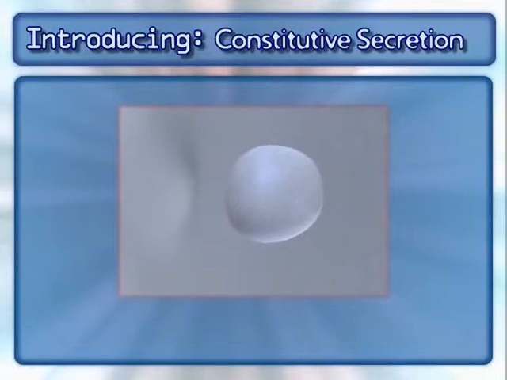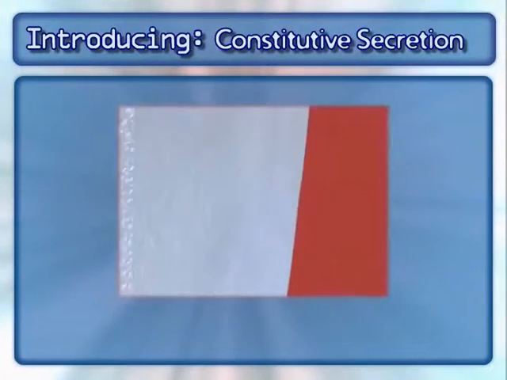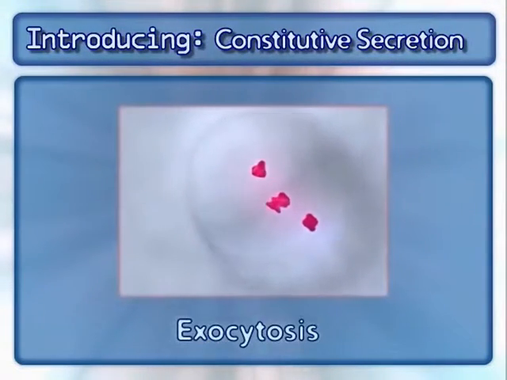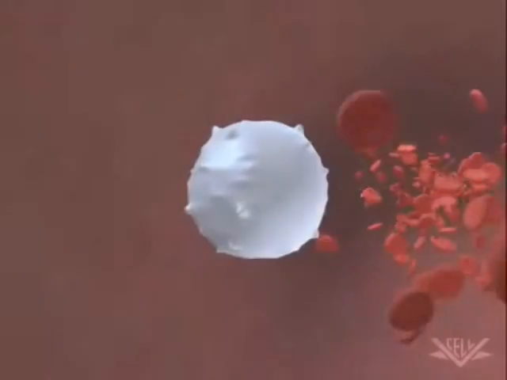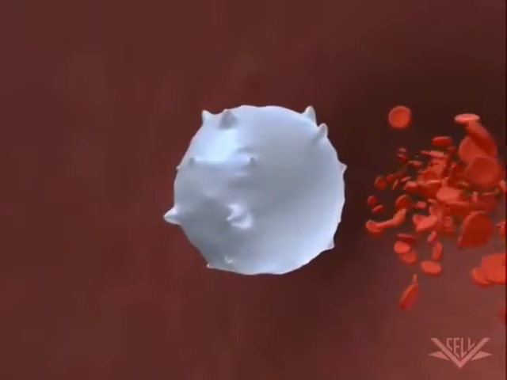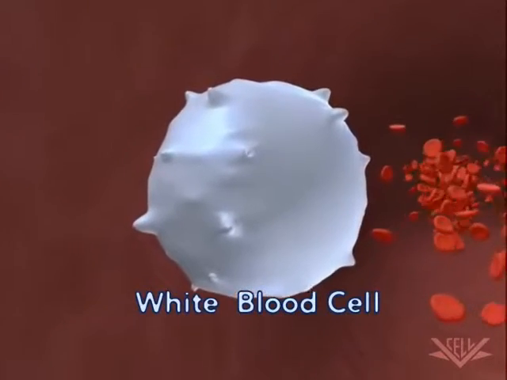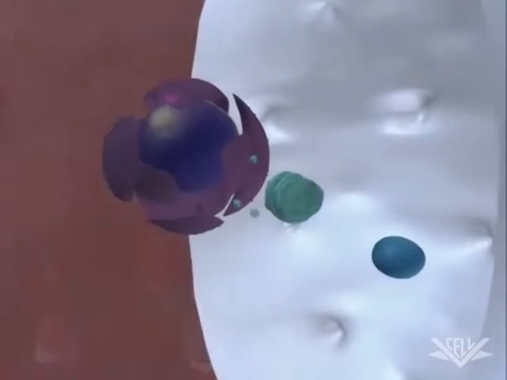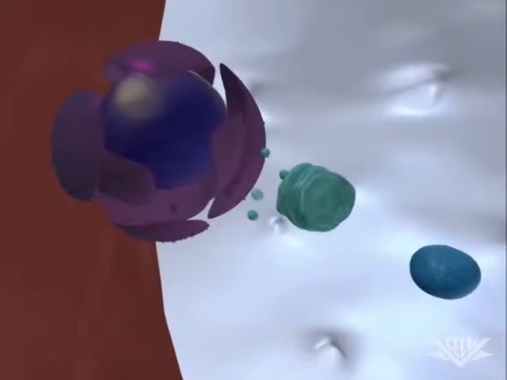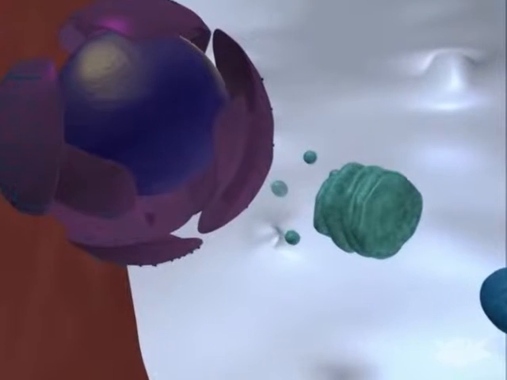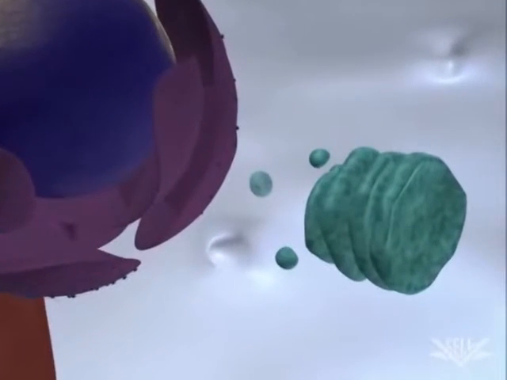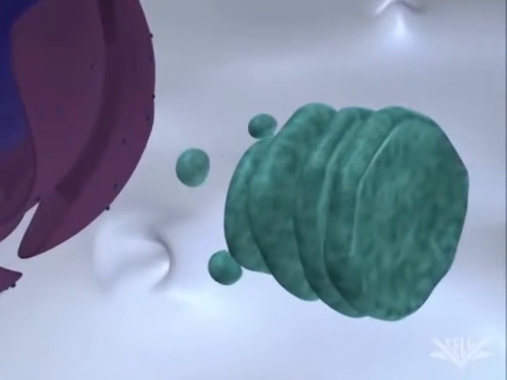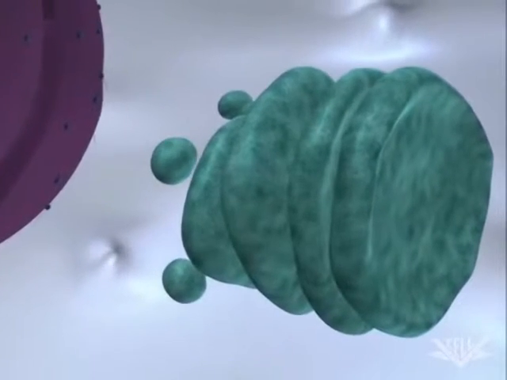During any secretion process, the vesicle fuses with the cell membrane by a process called exocytosis. Alternatively, secretory vesicles are delivered to the cell membrane after they are formed, and the protein product is immediately released. This is called constitutive secretion. The constitutive pathway is required to maintain the cell membrane and exists in all eukaryotic cells. This animation focuses on constitutive secretion.